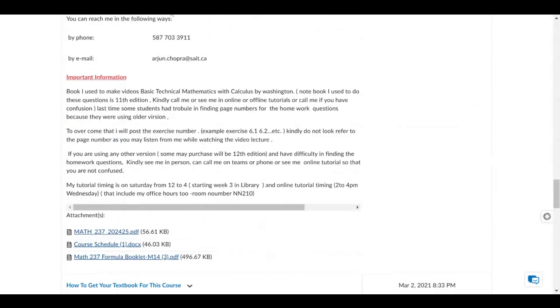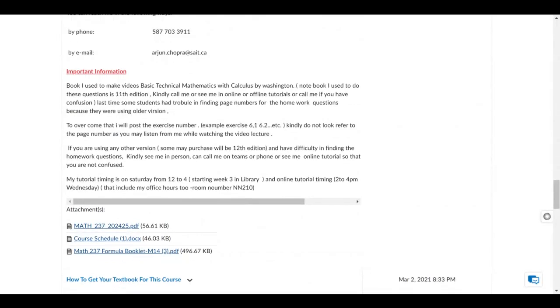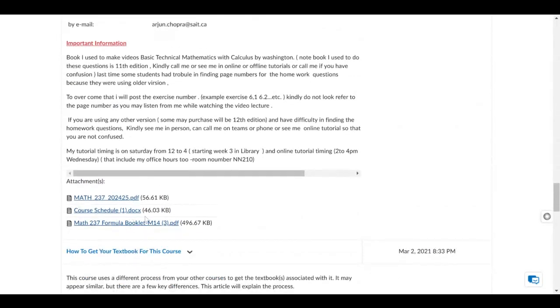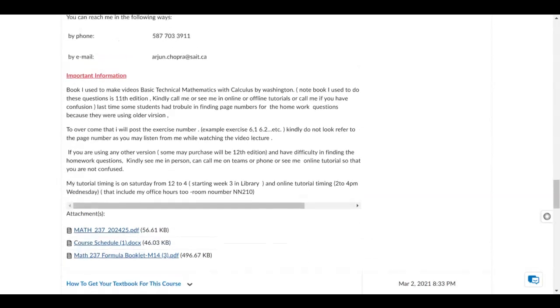Down here you are given the course schedule and the formula booklet, and also the course information is being given to you, that is, what are the topics which will be covered. So you can download these, which will be helpful to you guys. Now here, one of the most important things which I wanted to talk about, as I said, I posted them under the important information also: the book which I've used to solve some of the video lectures.